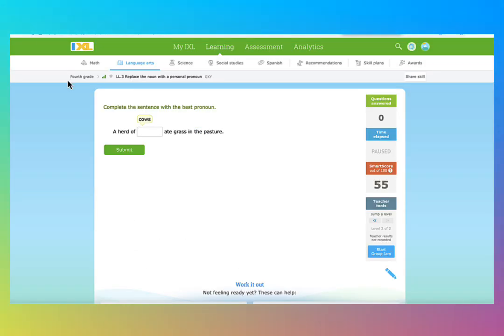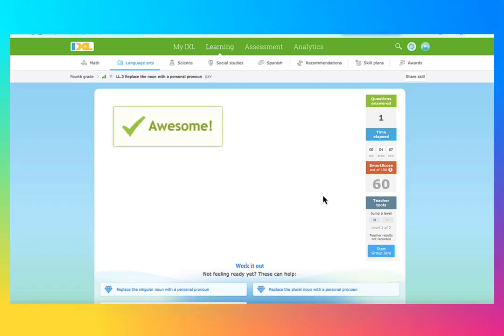Okay, if we go over some more exercises here, a herd of cows is used as a subject, so you have to say a herd of them. And the reason why we have them here is that you have of here, the preposition. After the preposition, the pronoun is always used in the object case. Okay, so a herd of them, referring to cows, ate grass in the pasture.